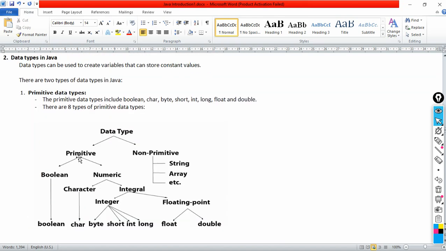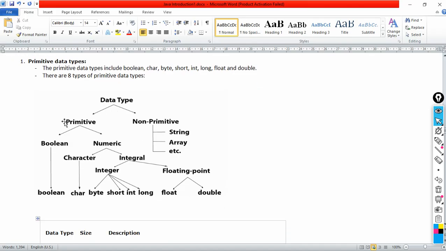The data types are used to create variables, and in those variables we store values. Data types are categorized into two: primitive and non-primitive. Primitive are these data types, non-primitive are these data types, and I explained only string. Is it okay? Right?